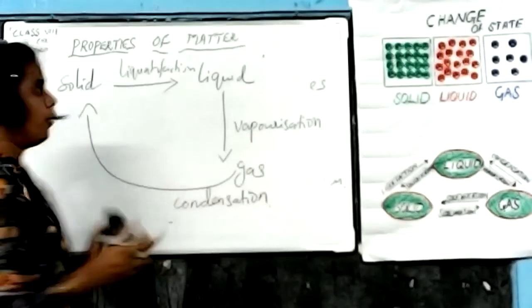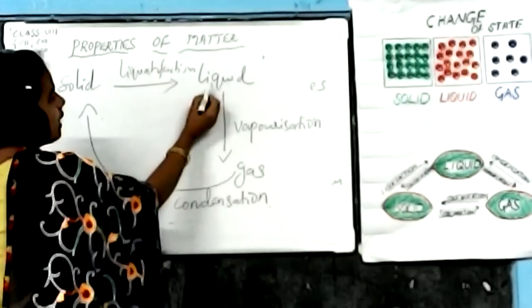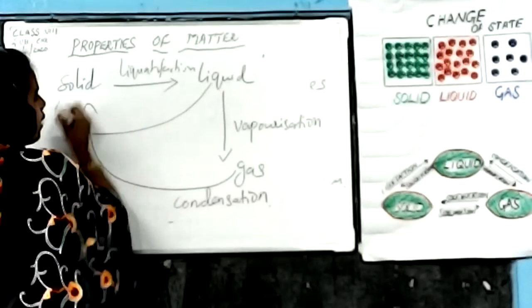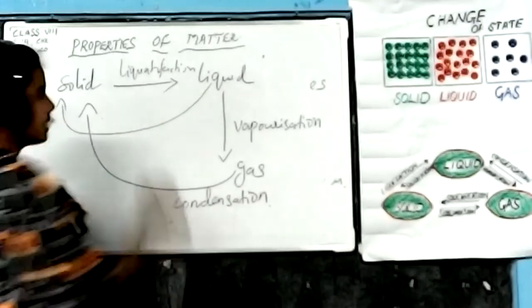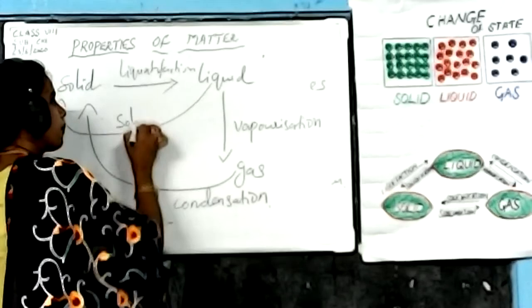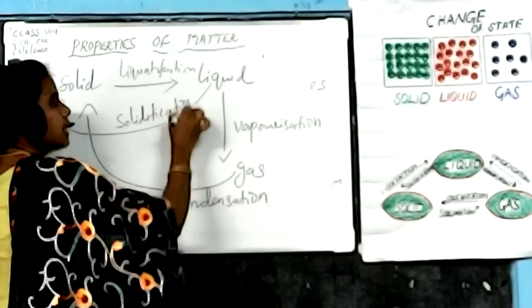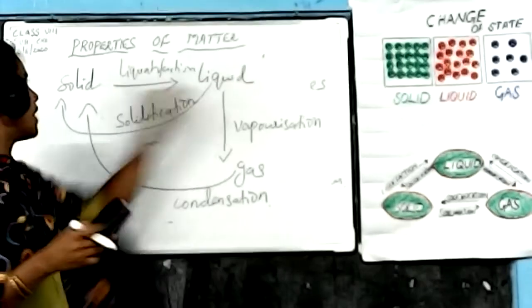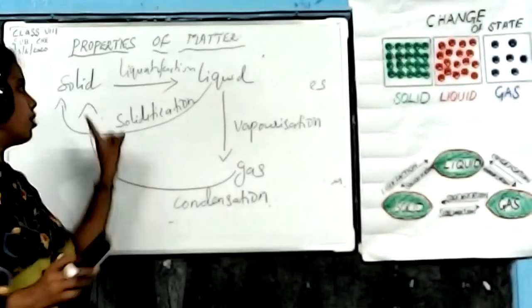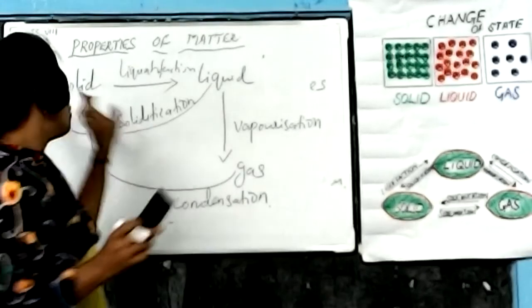Then one more. Again, a liquid is converted into solid form. That is known as solidification. So solidification is the process of conversion of liquid into solid form.